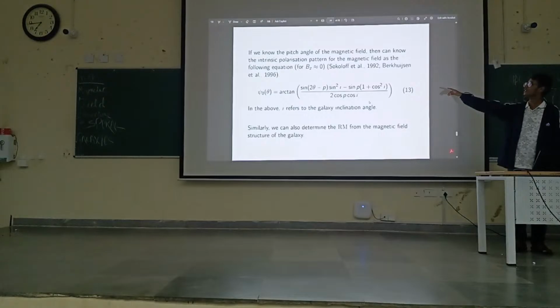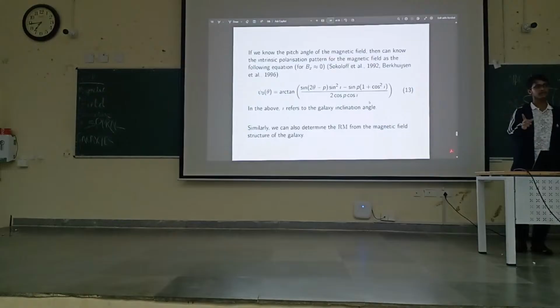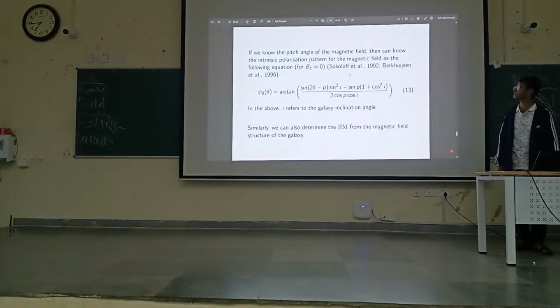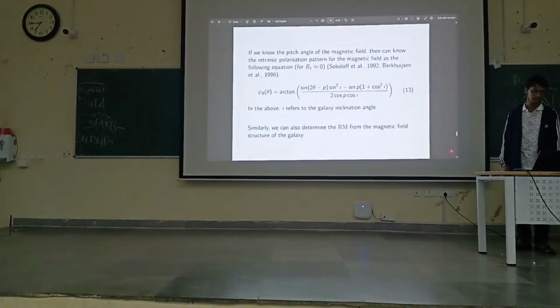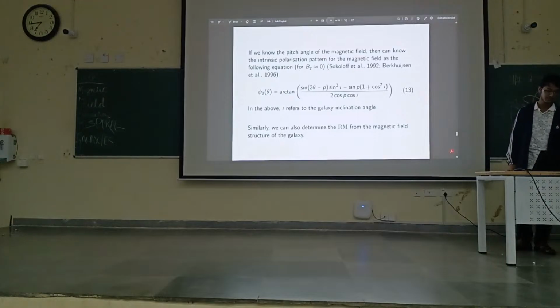You can see that it depends on the pitch angle P, and it also depends on a parameter called the galaxy inclination angle I. So what is this galaxy inclination angle? A spiral galaxy is like a disk. Let's say this is our telescope and this is our line of sight.